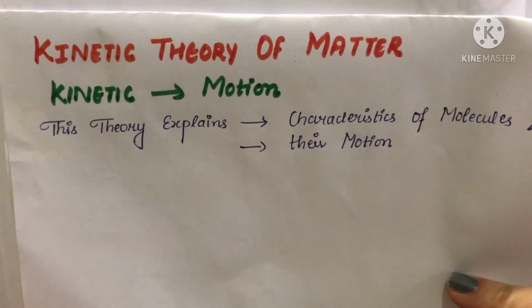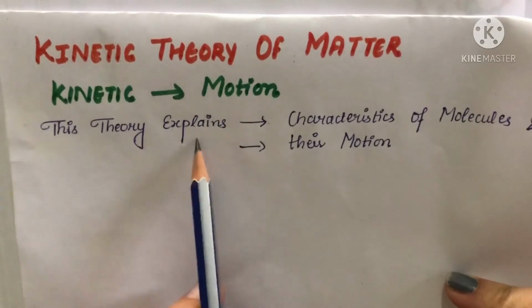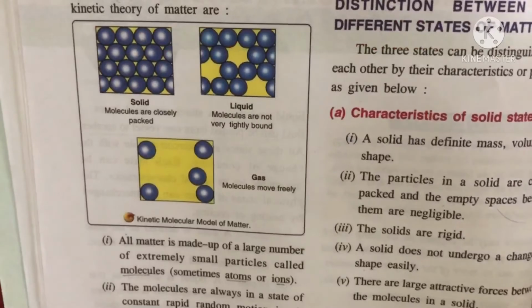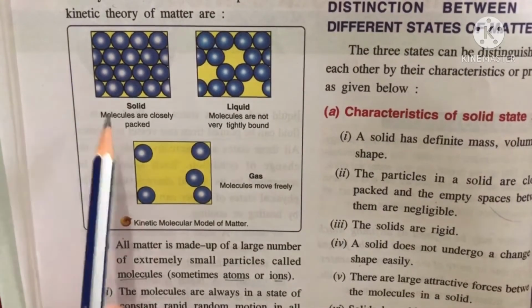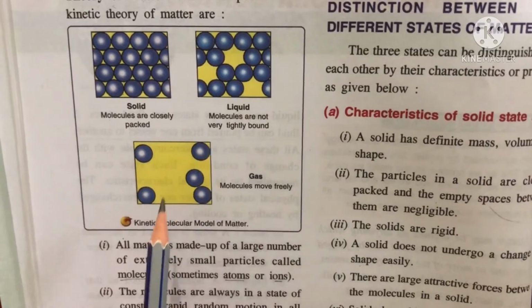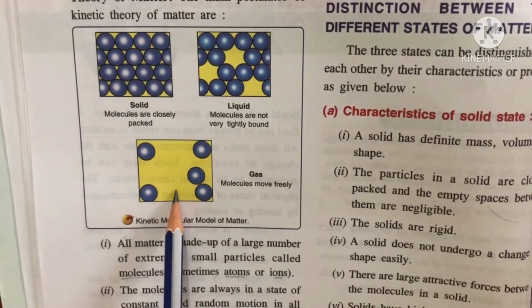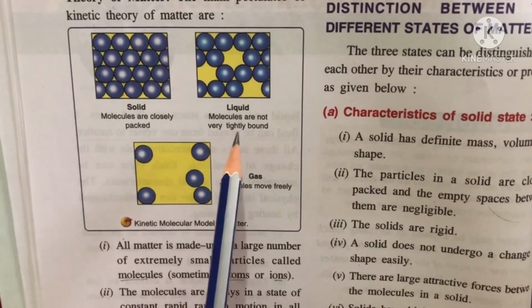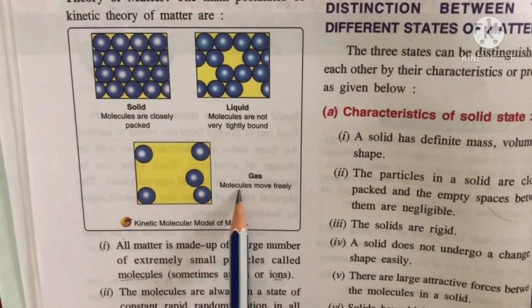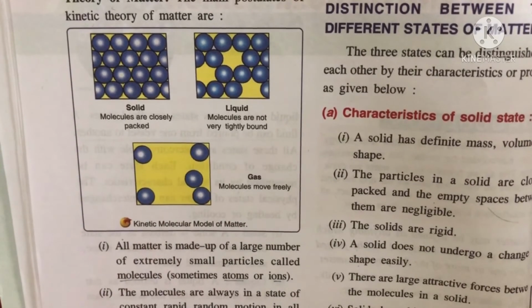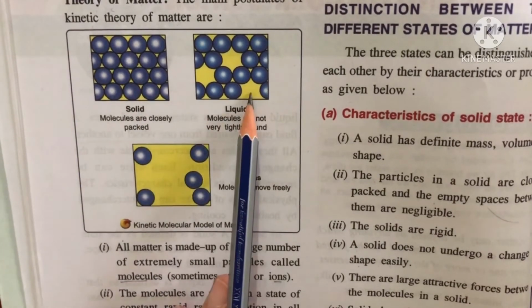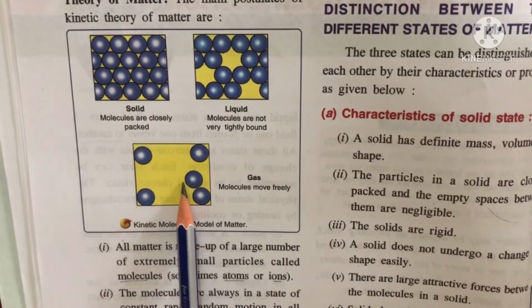Now, next one is the kinetic theory of matter. Here kinetic means motion. So, this theory explains the characteristics of the molecules and their motion. Look at this diagram. This is the solid form, this is the liquid form, and this is the gaseous form. In case of solids, particles are closely packed. In case of liquids, they are not closely packed, and in case of gases, they move freely. So, this theory tells us about the movement of these particles in solid, liquid and gaseous states.